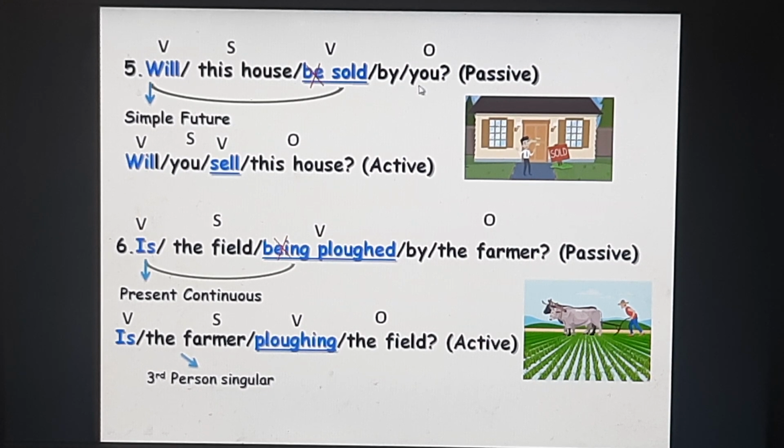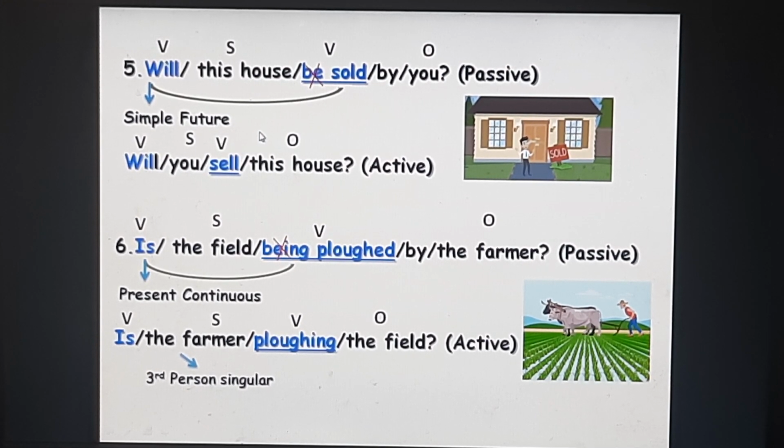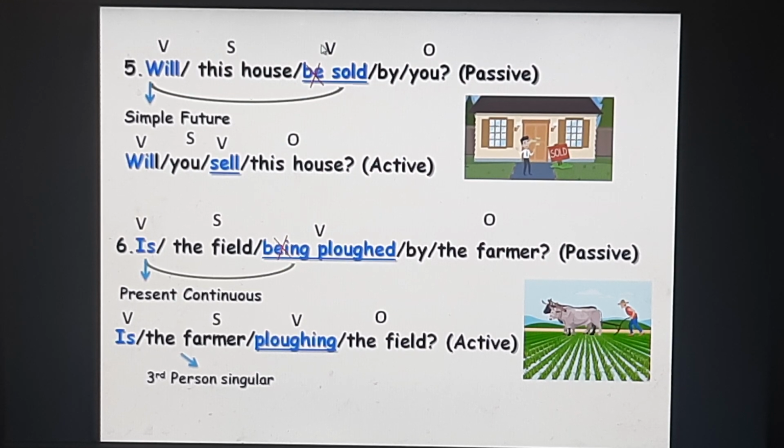Will this house be sold by you? Passive voice. Will be sold is your simple future. When you change into active, remove the be, add V1. So will, you will be the subject. V1 of sold is sell. This house is your object. Will you sell this house is your active voice.